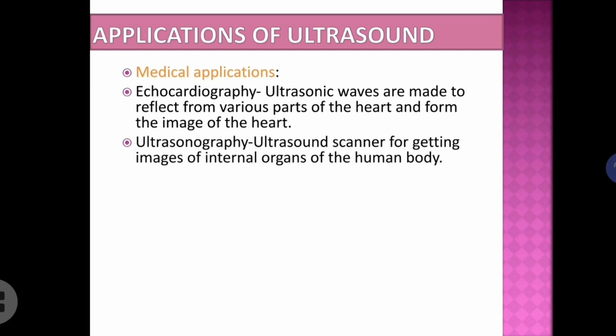That is called echocardiography. Next one is ultrasonography. Here an ultrasound scanner is used for getting images of internal organs of the human body, like kidney, liver, spleen, etc. Also stomach, uterus, all such internal organs can be scanned using an ultrasound scanner. Another important application is that the development of the fetus in the mother's womb can also be scanned using this technique, ultrasonography.